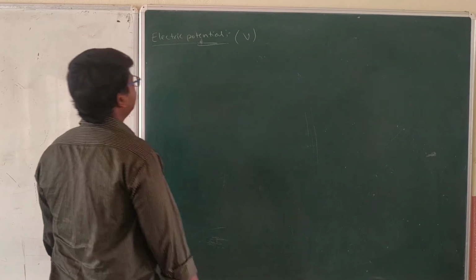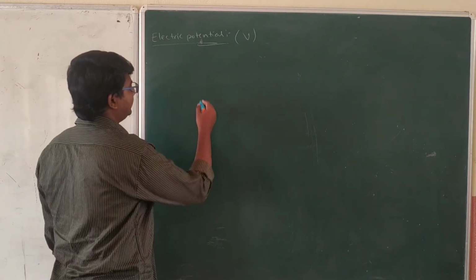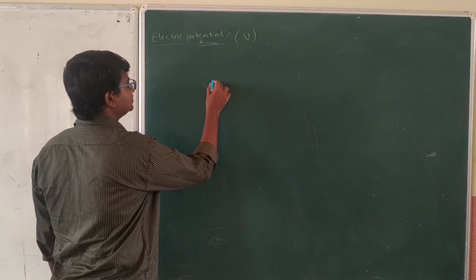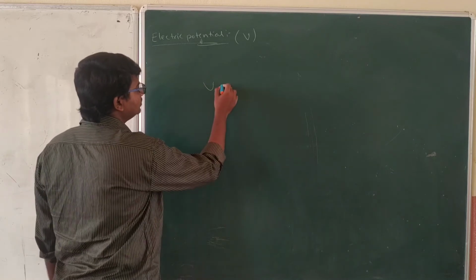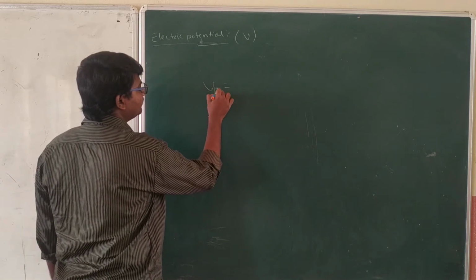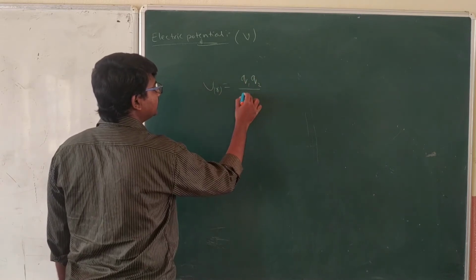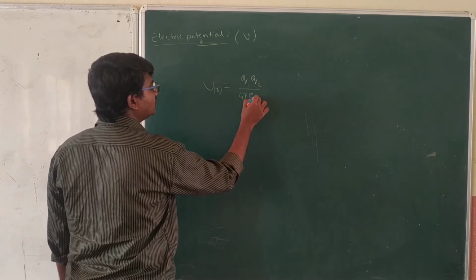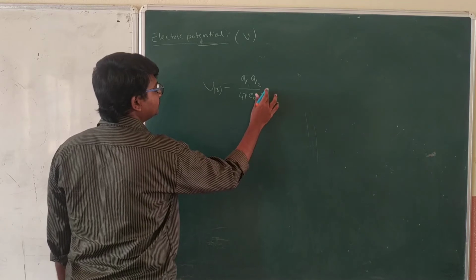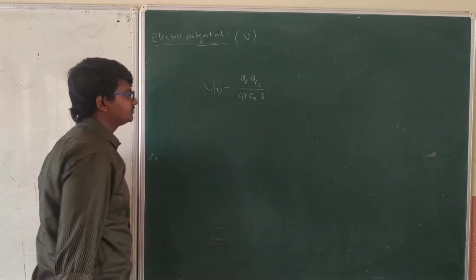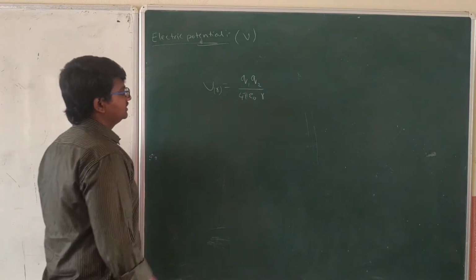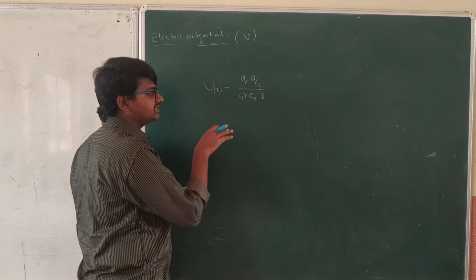Okay, now electric potential. As we have just discussed, potential energy U(r) is equal to Q1 Q2 by 4 pi epsilon naught r. We know this one, right? This is nothing but electric potential energy.